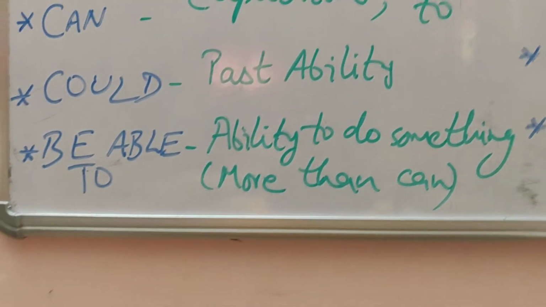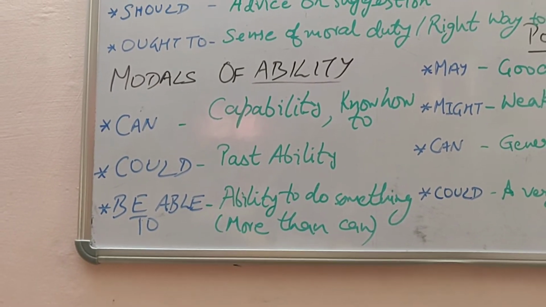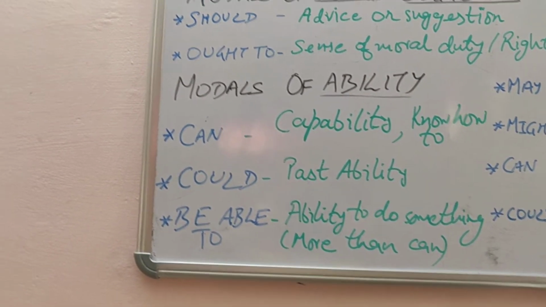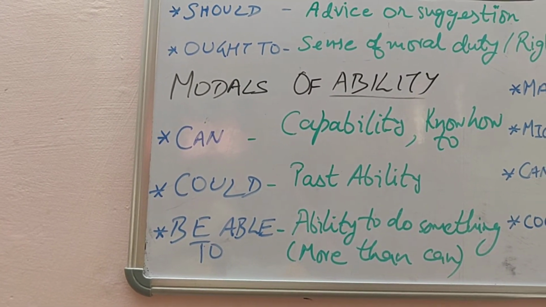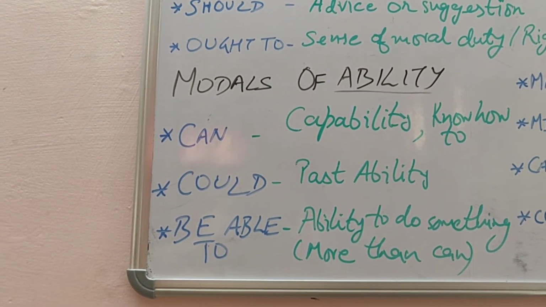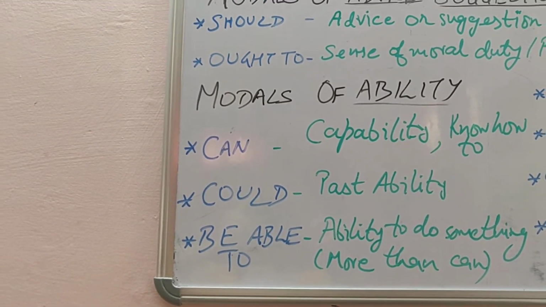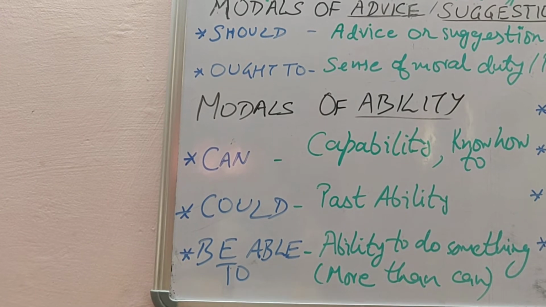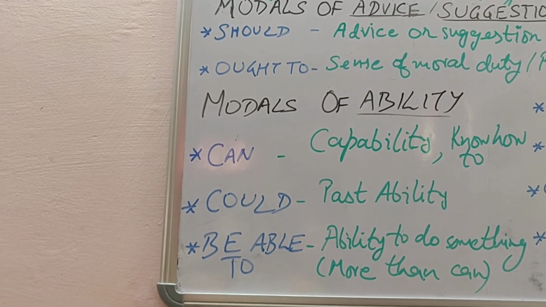When a person has an ability to do an act which is more than can, then you can use be able to. I hope you have understood the modals of ability, that is can, could and be able to.